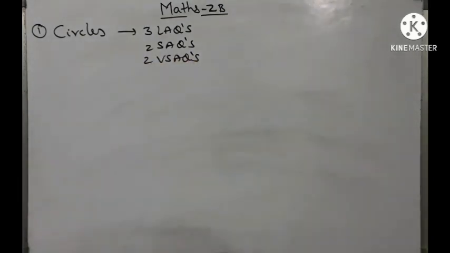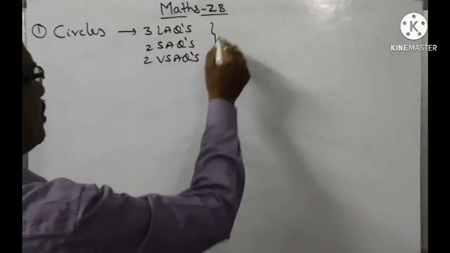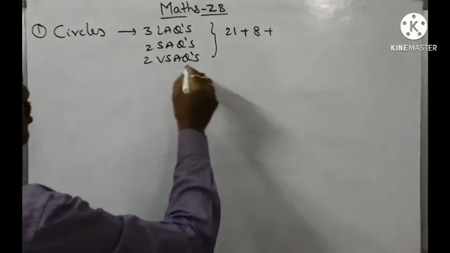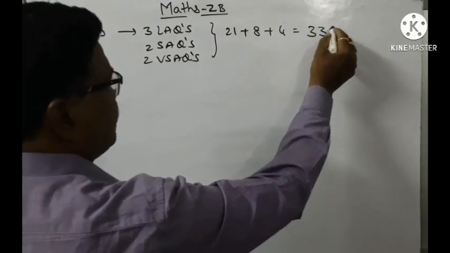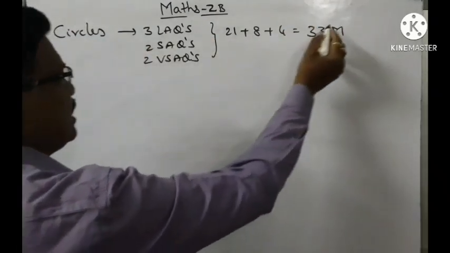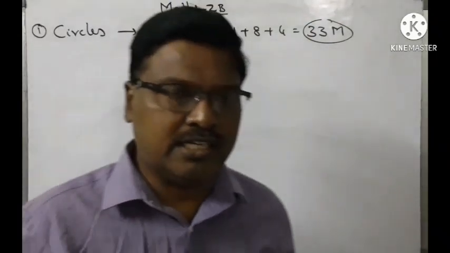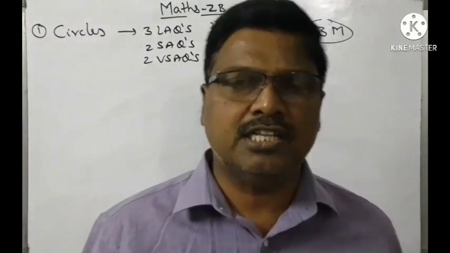So from the circles chapter, there is more weightage this time. So 3 into 7, 21 marks, plus 2 SAQs, 8 marks, plus 2 VSAQs, 4 marks. Total 33 marks weightage is there. So the highest weightage in MATS 2B is circles this time. So we are going to get 33 marks from the circle chapter, as there is no deletion in this chapter.